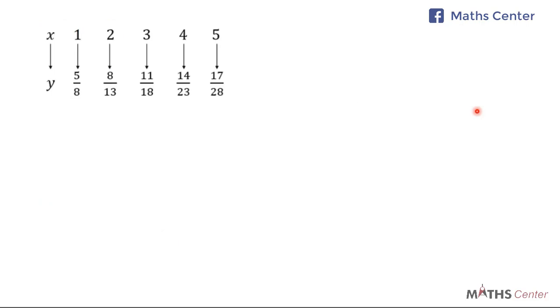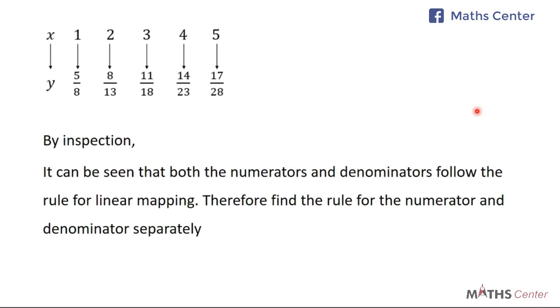Let's look at the next example. The mapping has been given to us here. Elements in the domain are described by X. Elements in the codomain are described by Y. Let's find the rule of this mapping. Now by inspection, it can be seen that both the numerators and the denominators follow the rule for linear mapping. Therefore, find the rule for the numerator and the denominator separately.